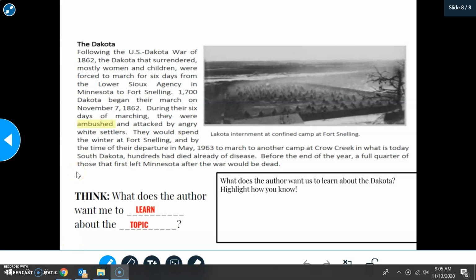All right, Kipster, so what I'm going to model for you right now is how to find the central idea of a section of a text. And this is a skill that we've practiced before, but I feel that we need more practice. And so I want to model this for you right now.